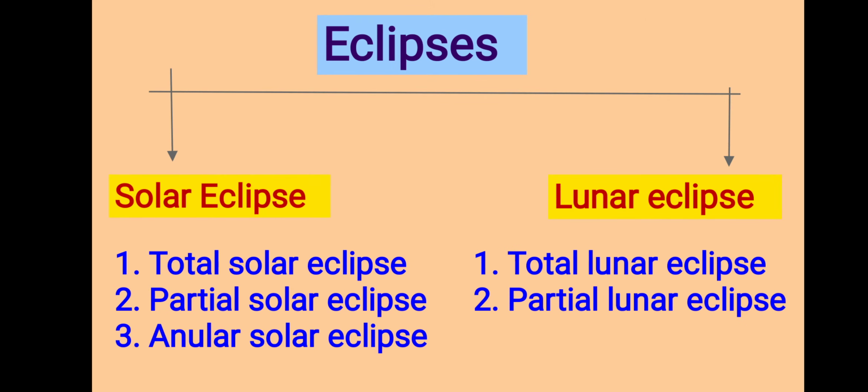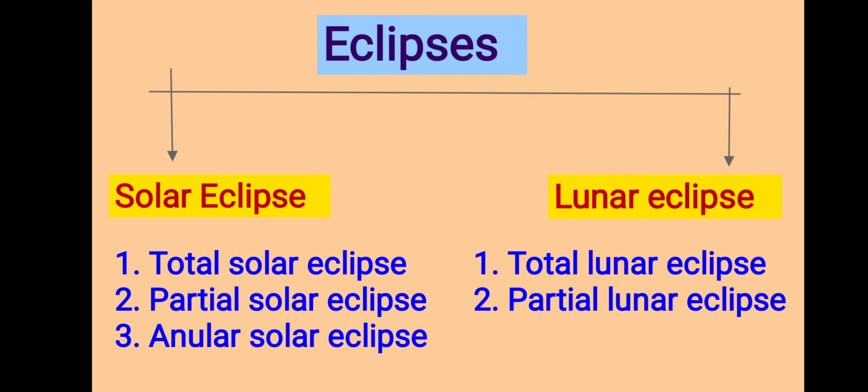Now the next part is eclipses. What is meant by eclipses? We say grahan to the eclipses in Marathi. Okay? Eclipse is a geographical phenomenon when the sun, moon and the earth come in a straight line. That time the eclipse occurs.